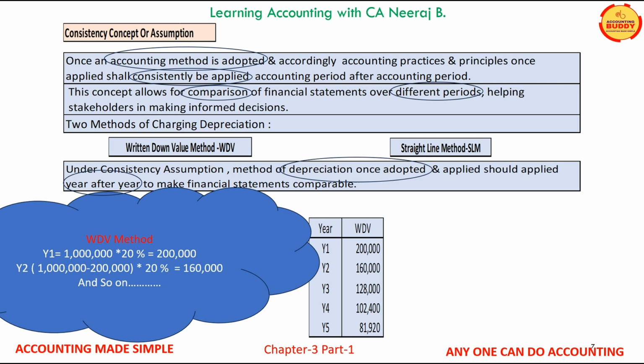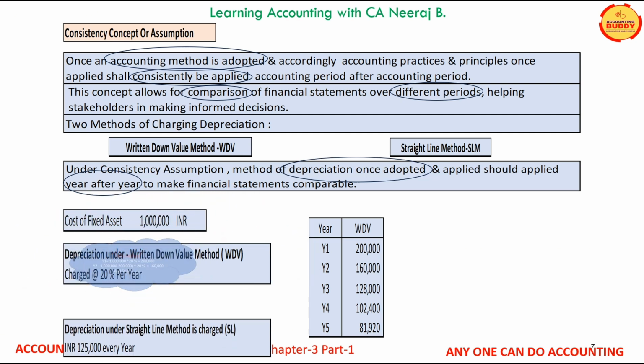Now for year 2, year 1 depreciation of 200,000 will get reduced from the original cost of the fixed asset, and the depreciation for year 2 at 20% will be charged on the reduced value of fixed asset, that is 800,000. Same logic will be applied for calculating the depreciation for year 3 and beyond.